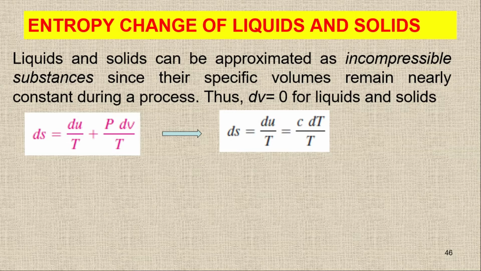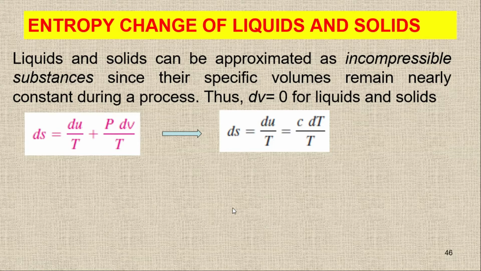So instead of writing Cp and Cv, we are going to write C, because there is no meaning of specific heat at constant pressure and at constant volume for an incompressible substance. It means the change in volume will be zero, so dV will be zero.